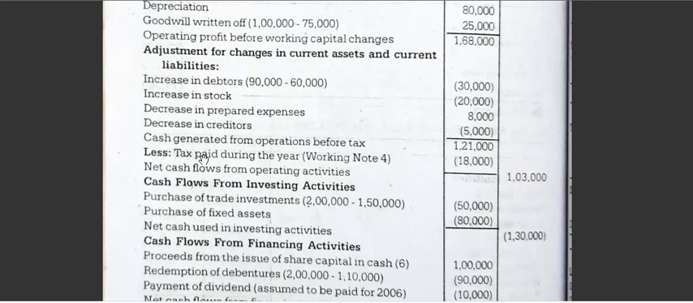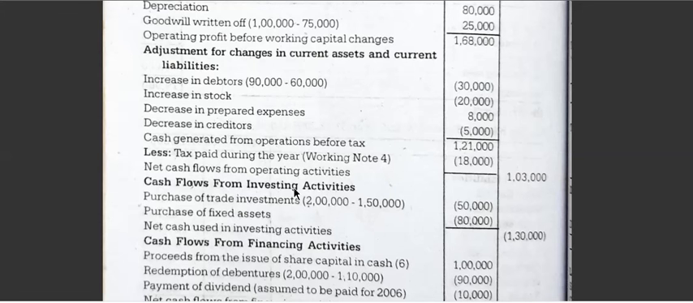Next, tax paid. Tax paid you will get from provision for tax. It is tax paid 18,000. Okay, you see the working note, you will get it. So cash flow from operating activities, after deducting 1,21,000 minus 18,000, you will get 1,03,000 as the operating activities.